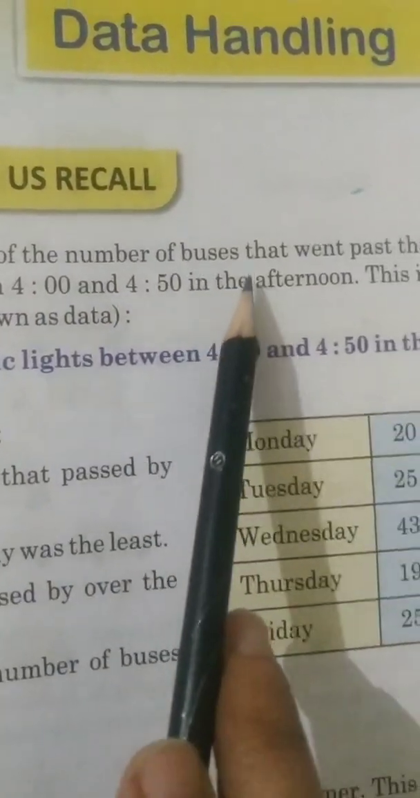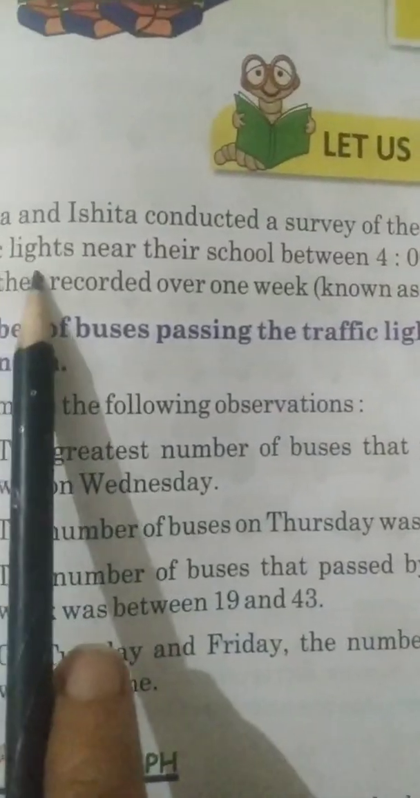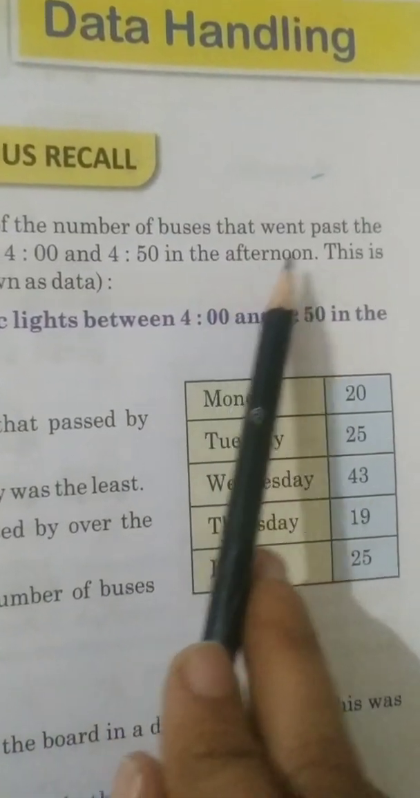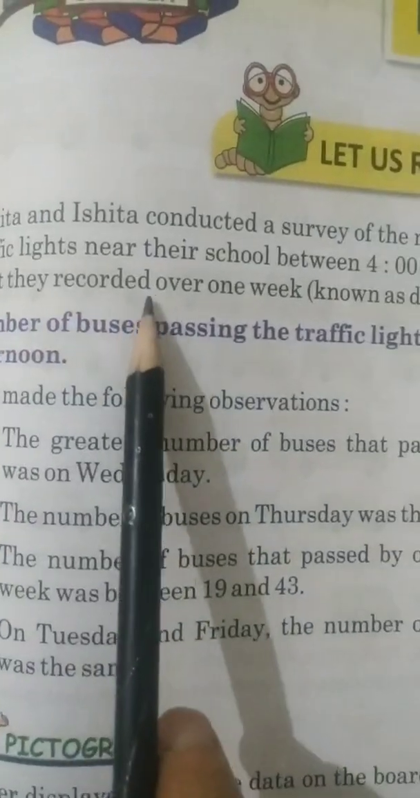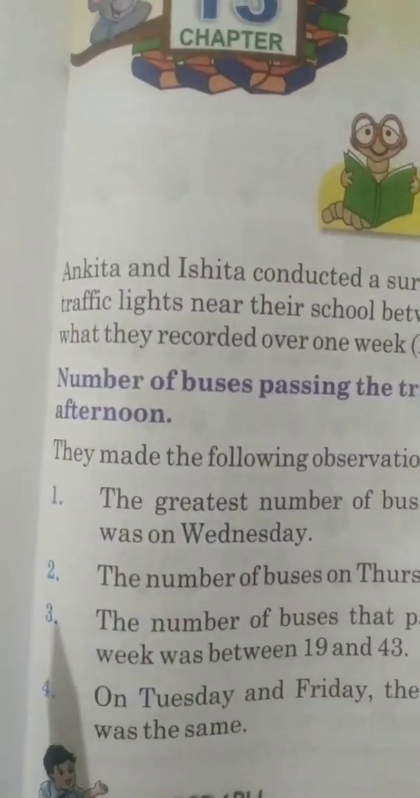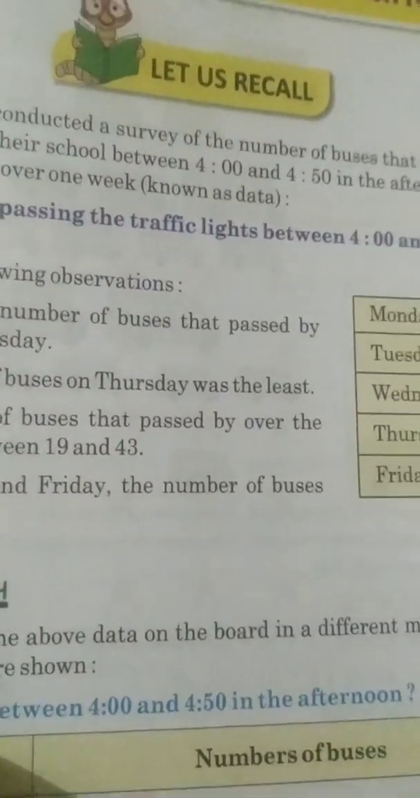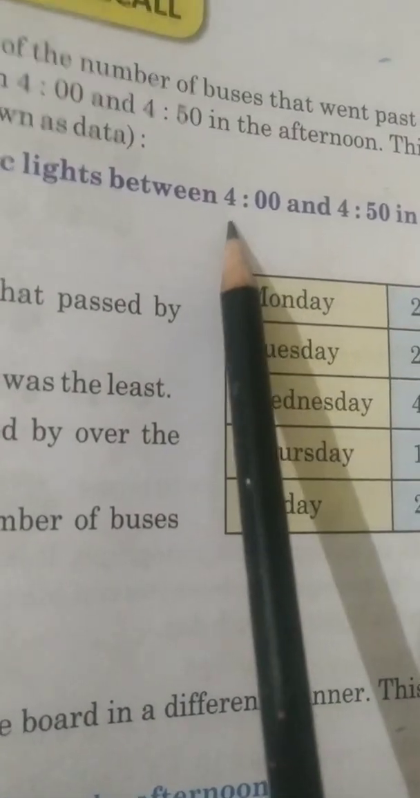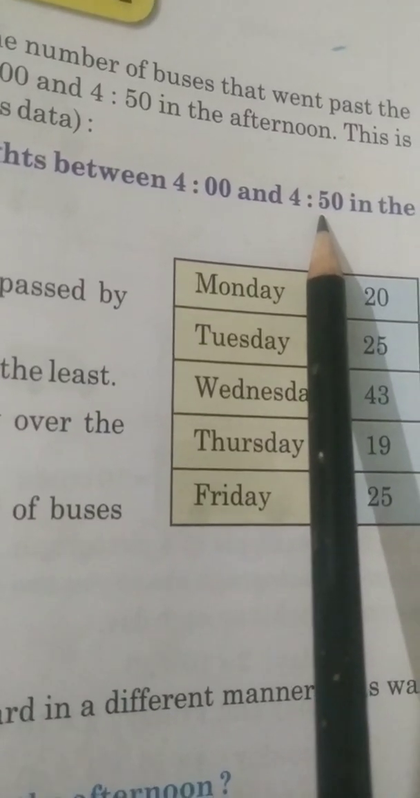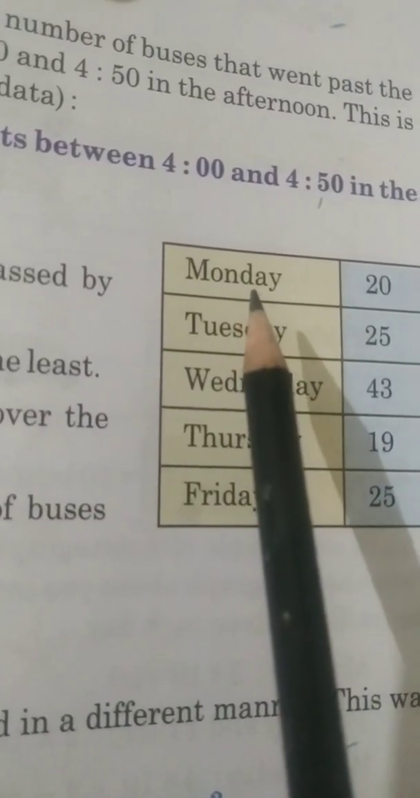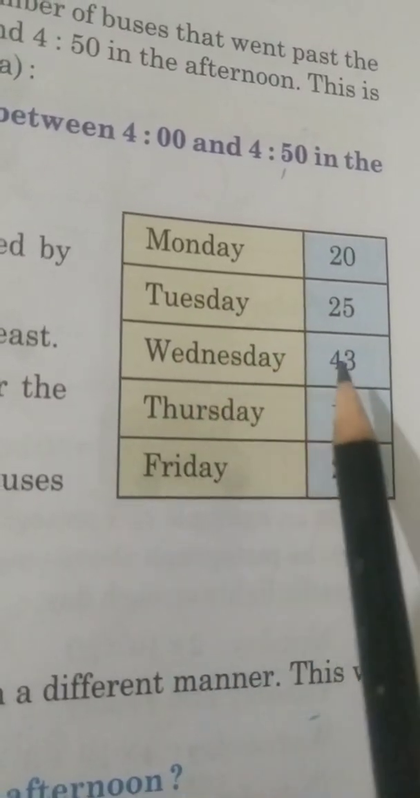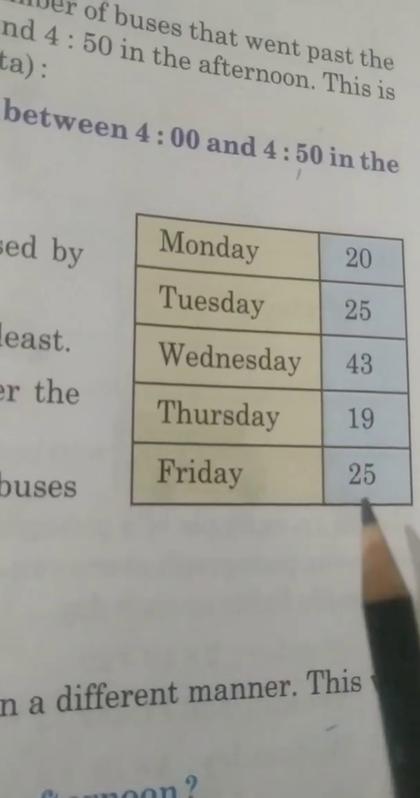Now in your book also they have given an example. Ankita and Ishita conducted a survey of the number of buses that went past the traffic lights near their school between 4 and 4:50 in the afternoon. This is what they recorded over 1 week. Like these two children got a problem from the teacher to count the number of buses that pass by the traffic light between 4 and 4:50. Monday they counted 20, Tuesday 25, Wednesday 43, Thursday 19 and Friday 25.